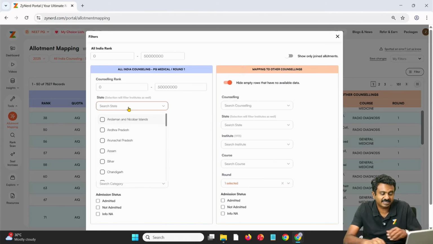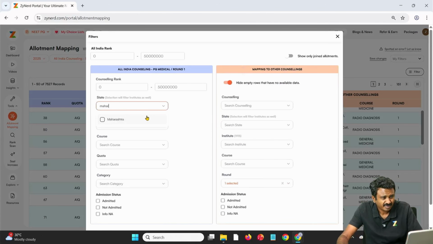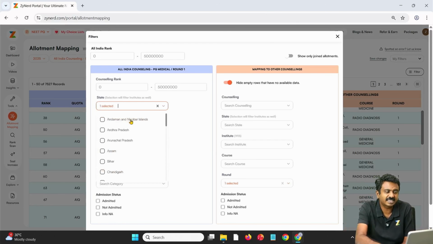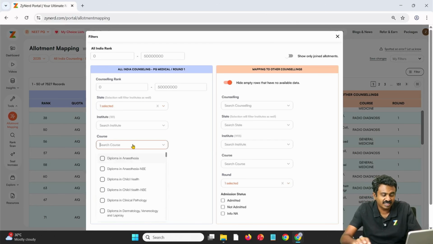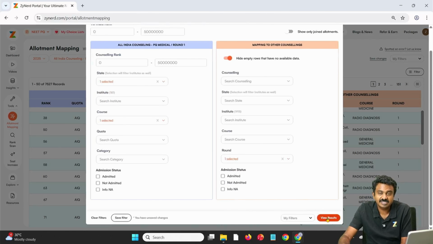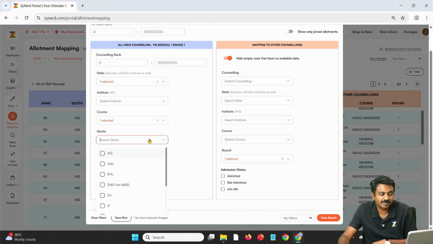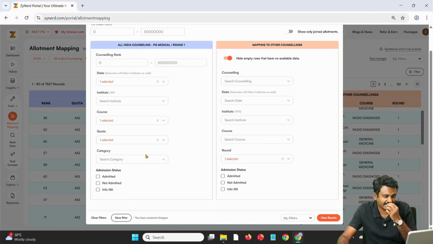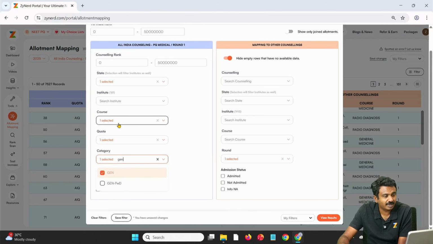Let us say I am a candidate from Maharashtra. I have decided only that I will take seats in Maharashtra. For me as a candidate, I want seats only in Maharashtra. I am only interested in general medicine as a course, and I am looking at information. So what will I say? I will start with Maharashtra General Medicine, and I am only looking at All India quota. I am possibly one of the high rankers, and I belong to general category. So this Maharashtra is my decision. General medicine is what seats I want.